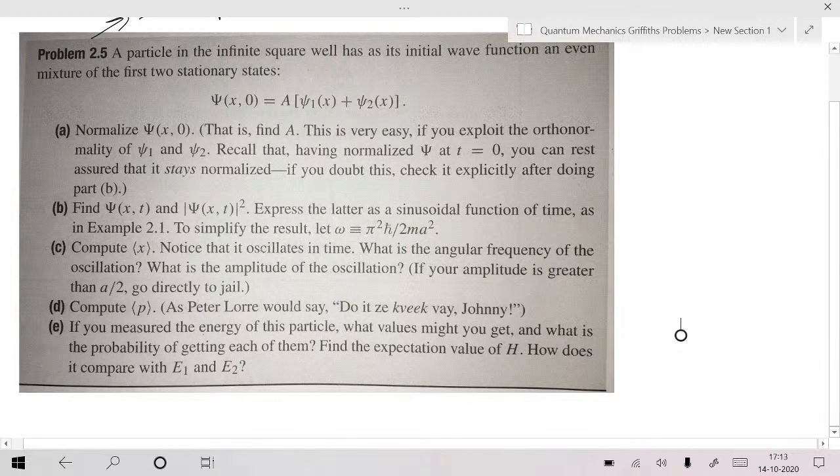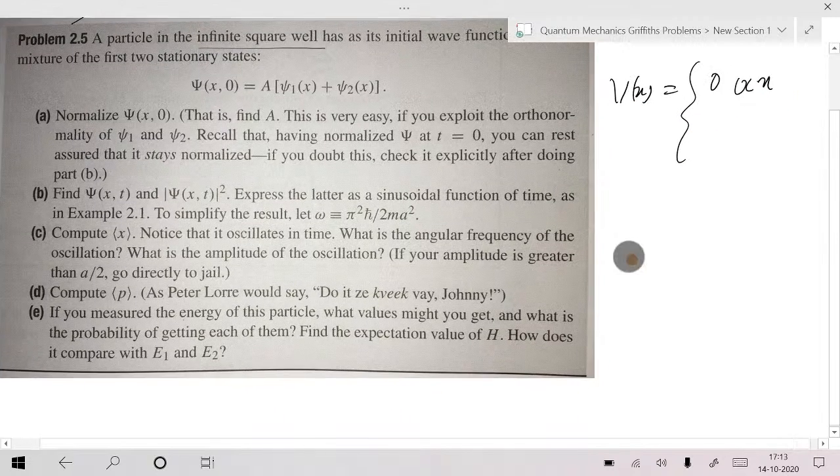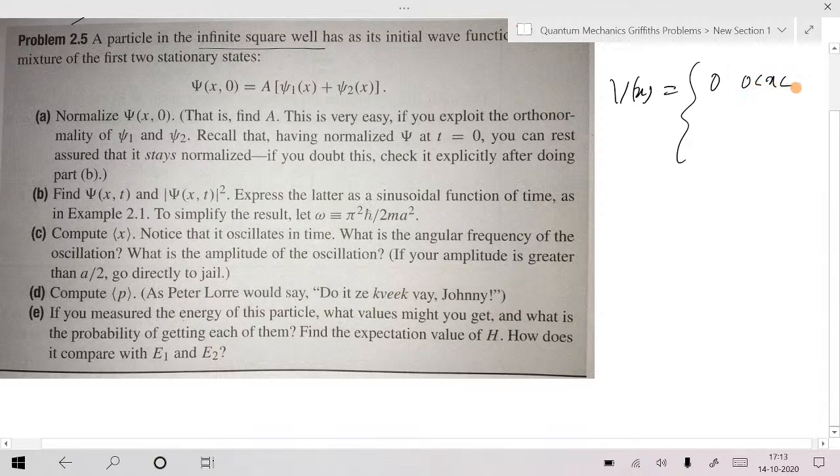One of the very nice problems which will teach you a lot of things is problem number 2.5. A particle in the infinite square well. He hasn't said what the region is, but because he discussed only one type of potential, V of x is equal to 0 when x is between 0 and a, and it is infinity otherwise.